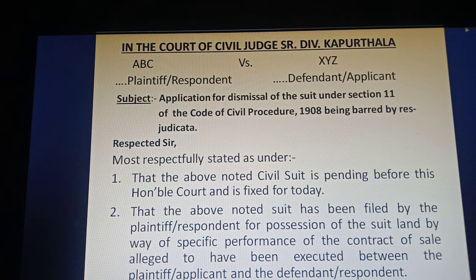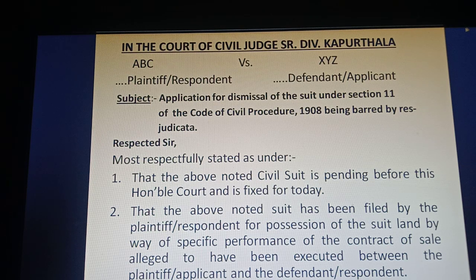First of all, the name of the court is to be mentioned. In this case, the name of the court is: In the Court of Civil Judge Senior Division, Kapurthala. Thereafter, the names of the parties are to be given: ABC versus XYZ. In this case, ABC is the plaintiff and respondent of this application, whereas XYZ is the defendant and applicant of this application. So, the application has been given by XYZ through their counsel.